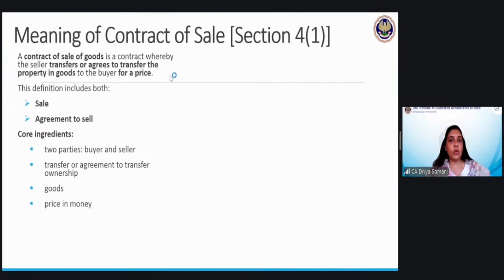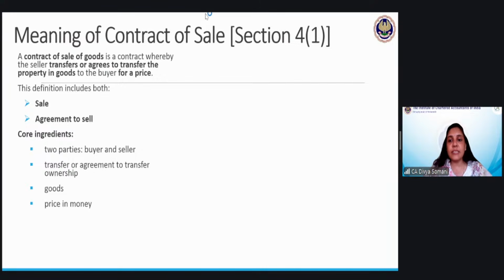So what is the meaning of contract of sale? This is very important because there are two terms which we need to thoroughly understand. One is goods, which we have already discussed, the definition and classification of goods. The next very important term for all of us to understand is what do you mean by sale, or what is a contract of sale?